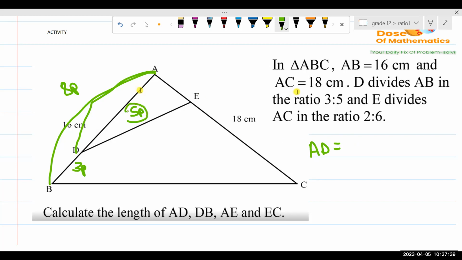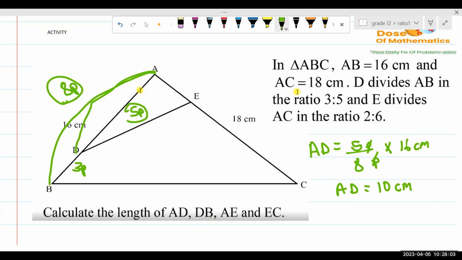AD is 5 of the 8. So we'll say that we have 5p of 8p, but the p and the p are going to divide each other out, and then multiply by the actual length. What is our actual length here? 16 centimeters. And then AD is going to be 10 centimeters.